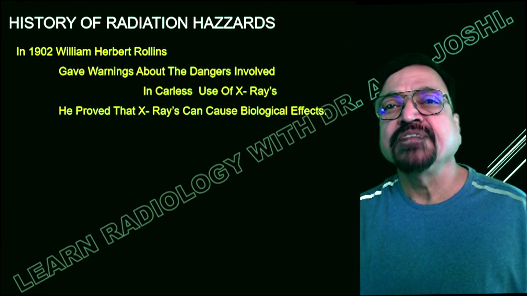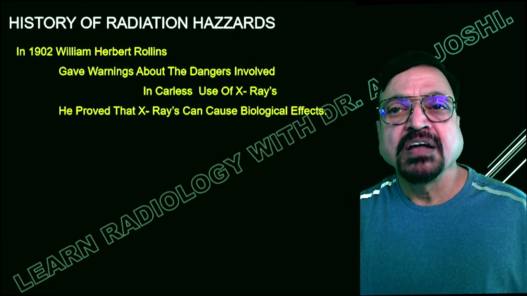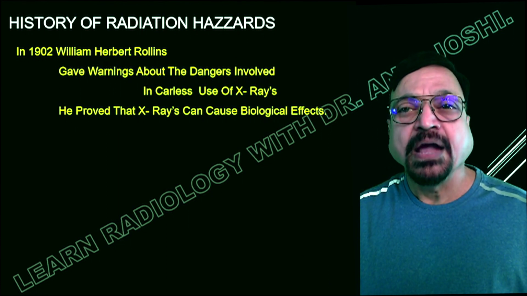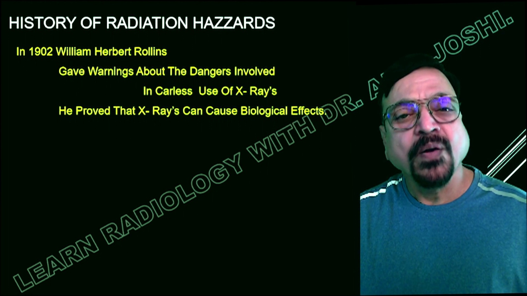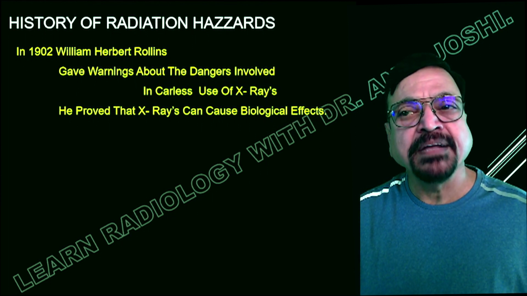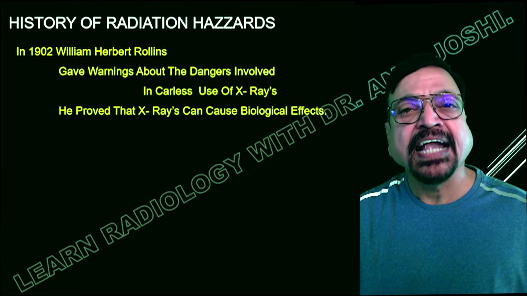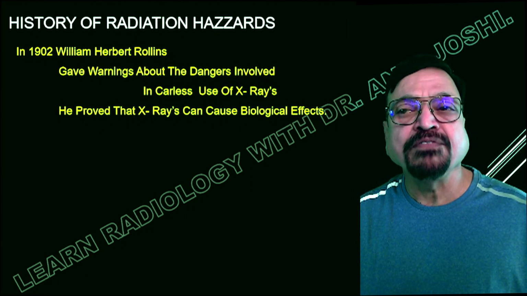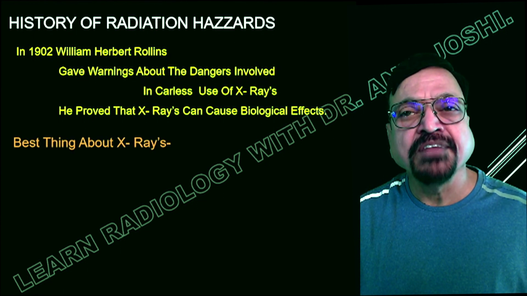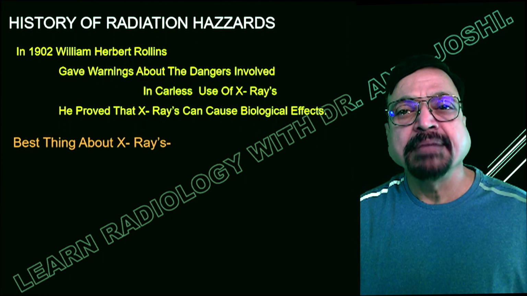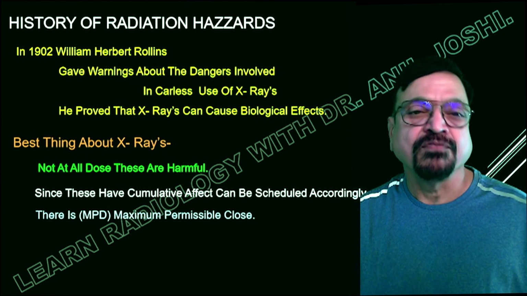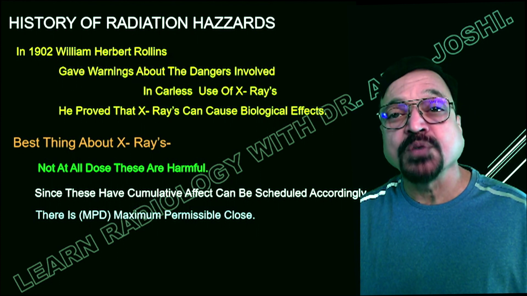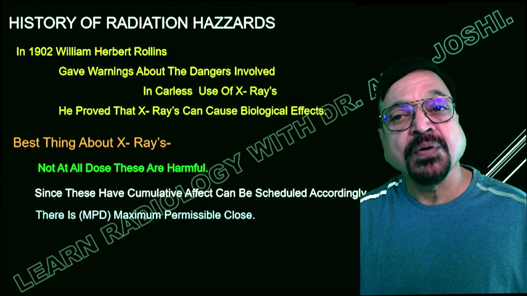Now, history of radiation hazard. In 1902, William Herbert Rollins gave warning about the dangerous effect of X-rays, and he warned that it should be used in a very systematic, very methodical way, and there needs to be a measurement for it. So that was told by Mr. William in 1902. The best thing about X-rays is that not all doses at all levels are harmful. If you make a judicious choice, you can get the benefit without any harmful effects.